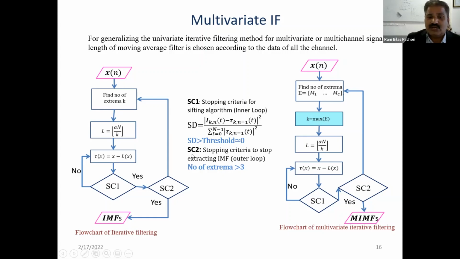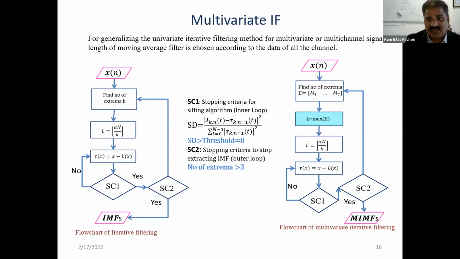If the standard deviation is greater than threshold 0, and the number of extrema is greater than 3, which is the second condition, then we repeat this process. If any condition is not satisfied, then we stop there. In that way, we determine all possible IMFs from the signal.